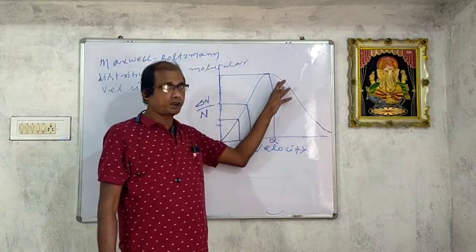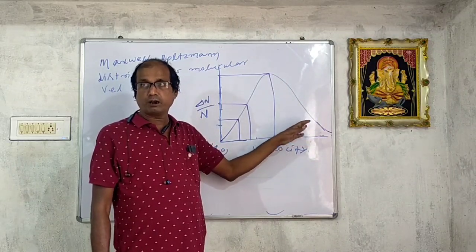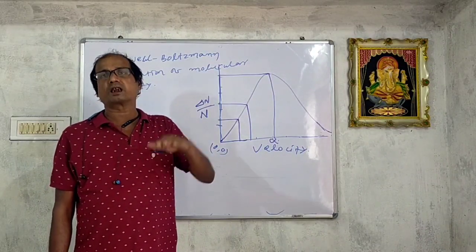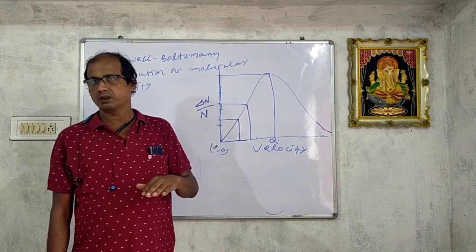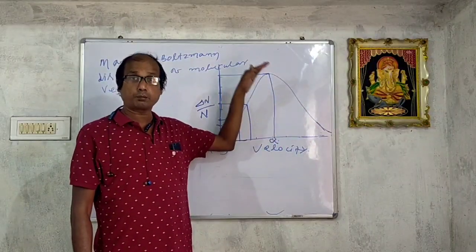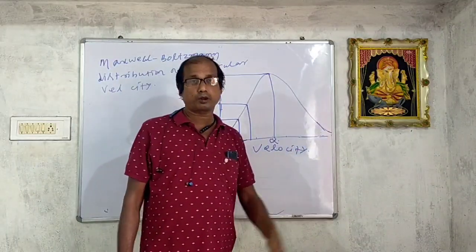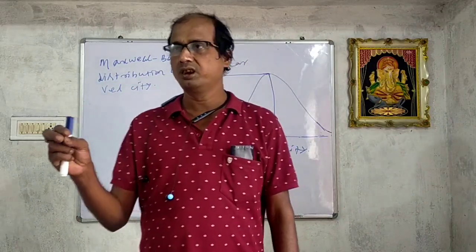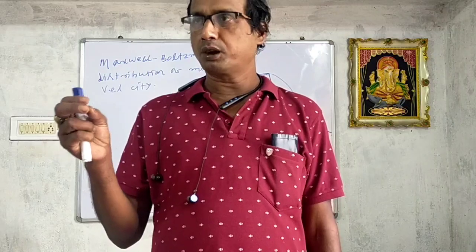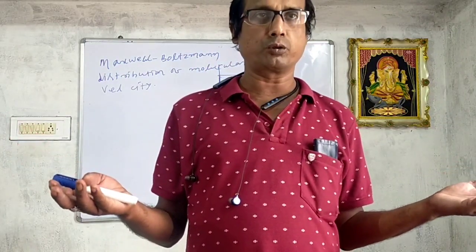On further increase in velocity, what will happen? The fraction of molecules gradually decreases. But the curve does not touch the velocity axis, because there is no definite upper limit of velocity of molecules.